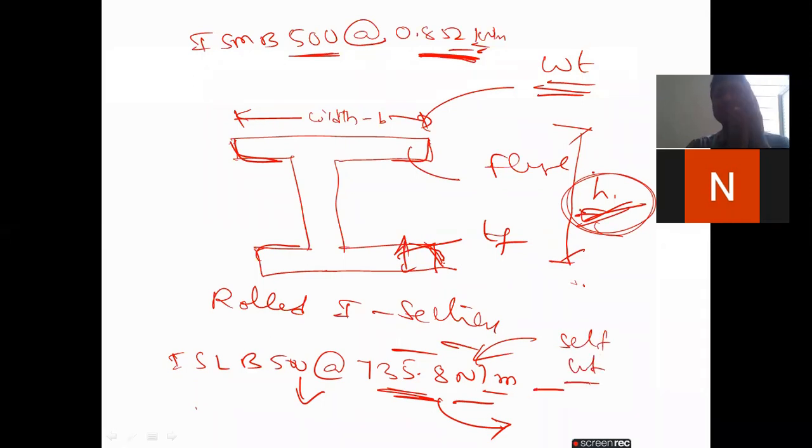Okay. So like that we have different types of sections in the IS 800 code book. I will show you once the concept theory, what are the different types of sections available. Once the different types of sections are discussed, later I will show you the different types of members available in the IS 800 code book. Okay, so coming to the next, the I section is finished till now.